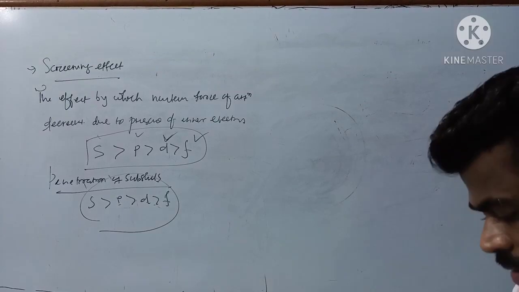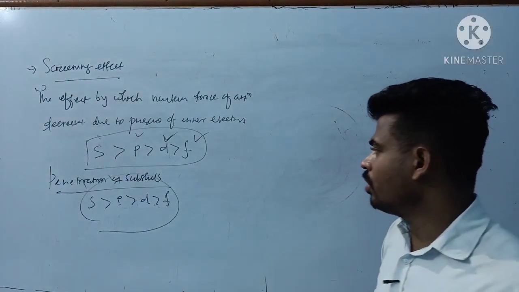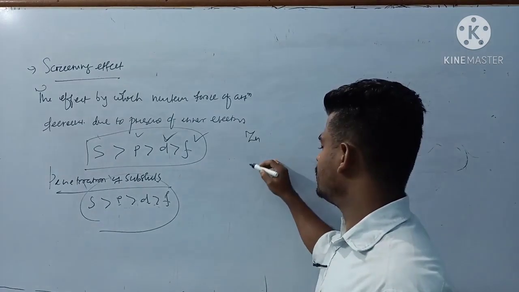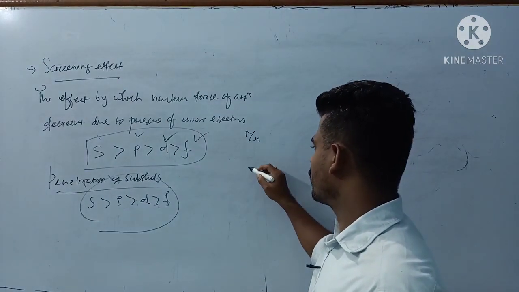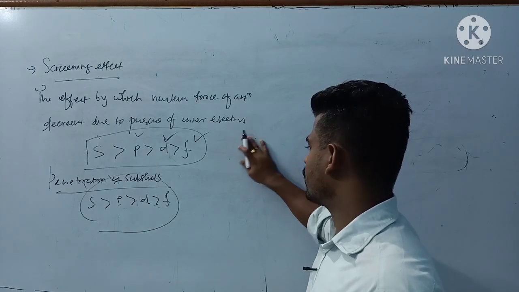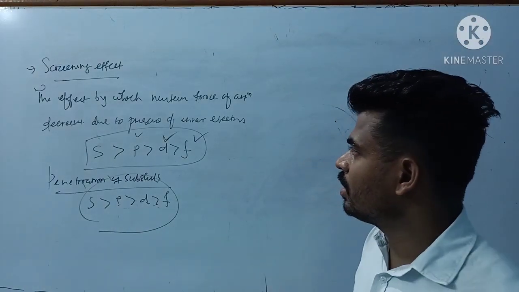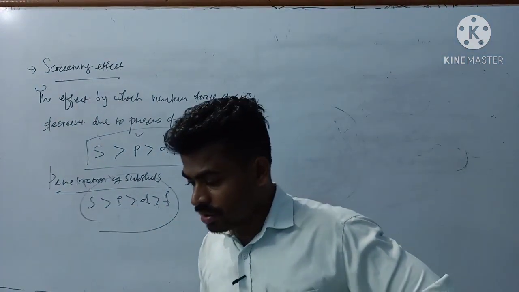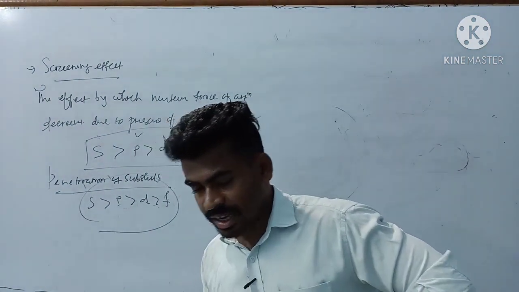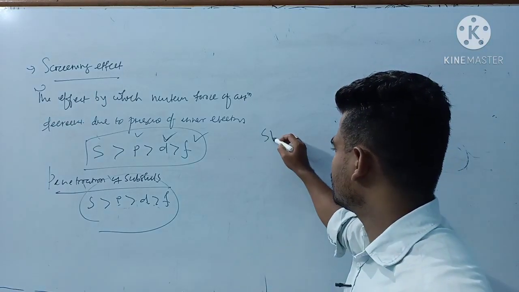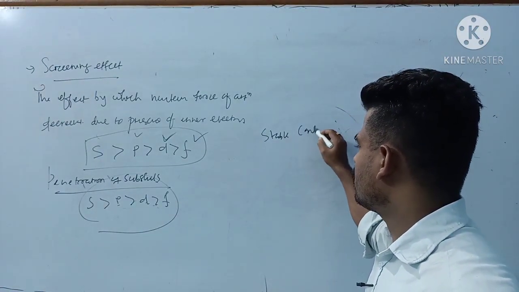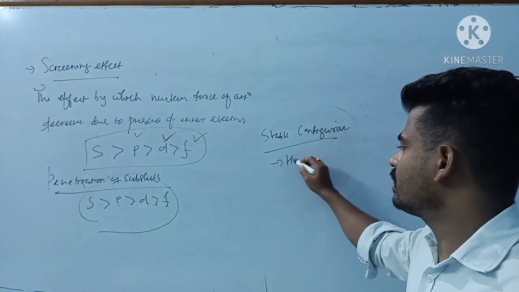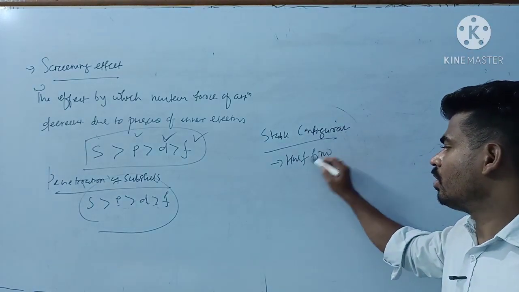Next you see, for stable configuration, I have told you it is very difficult to remove the electron from zinc, mercury. There is some stable configuration, either half filled or full filled.